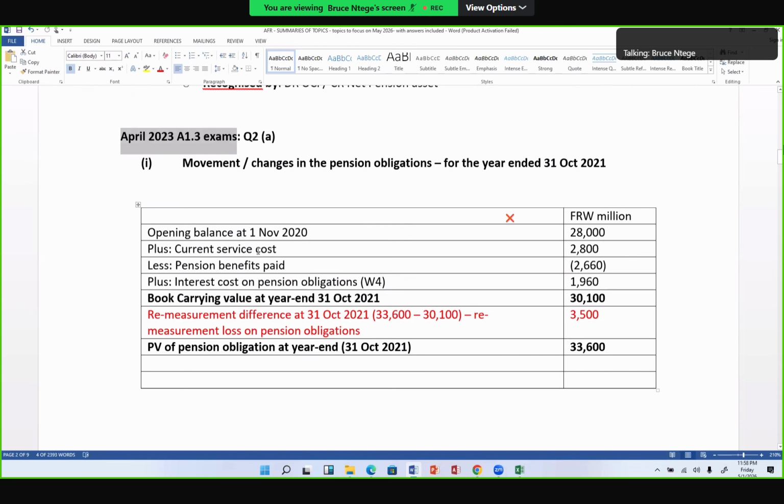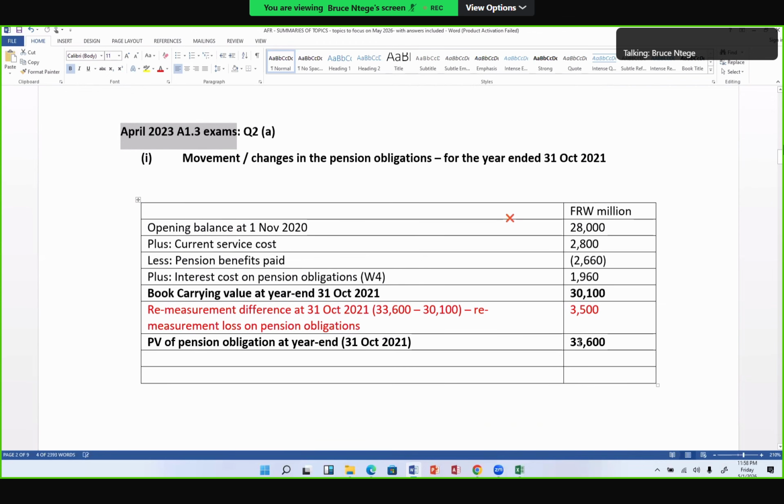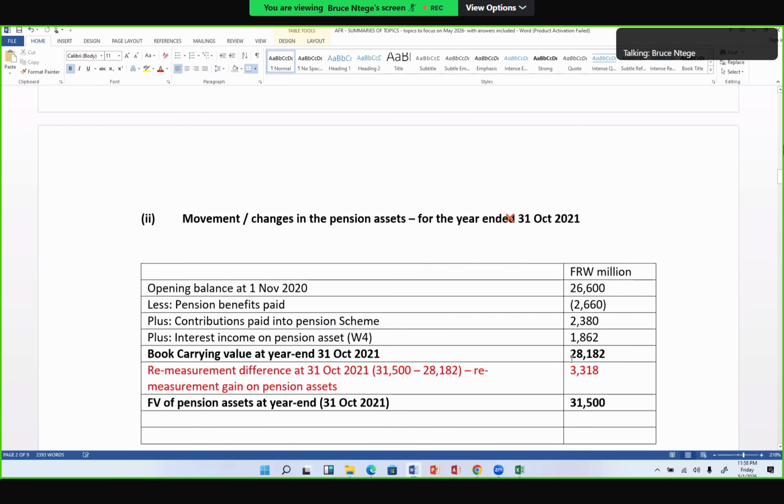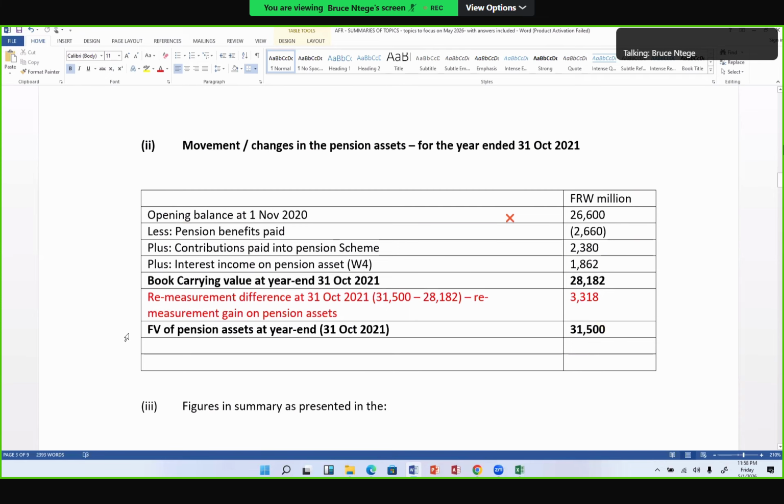In April 2023, this is what we did. We saw that our measure of the pension obligation is 33,600, while our measure of the value of the pension assets at the end of the year is 31,500.